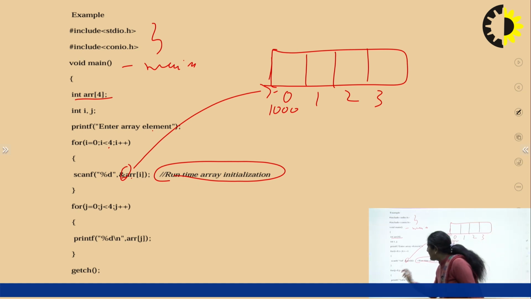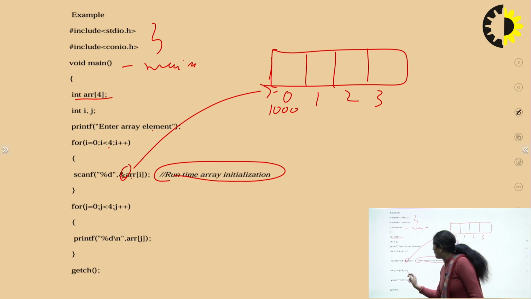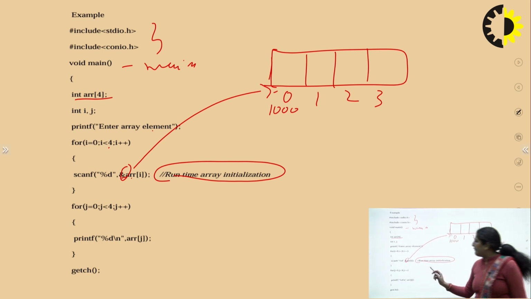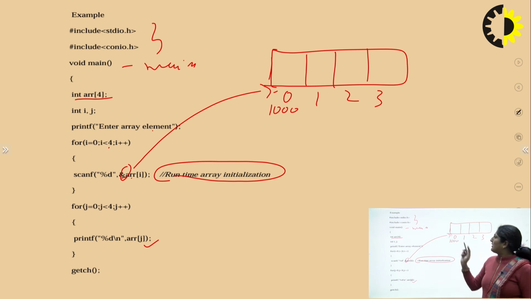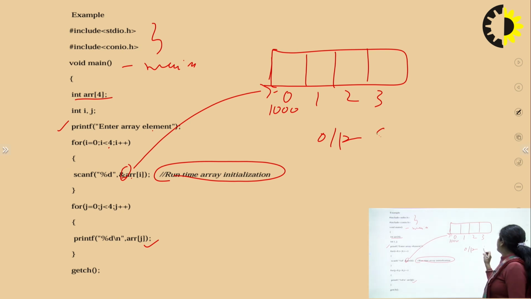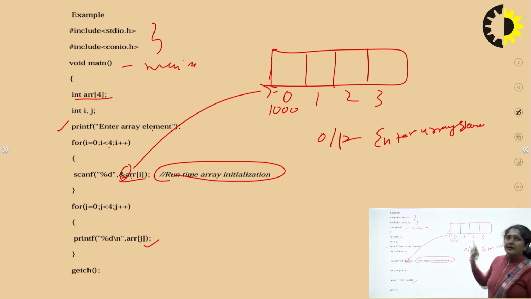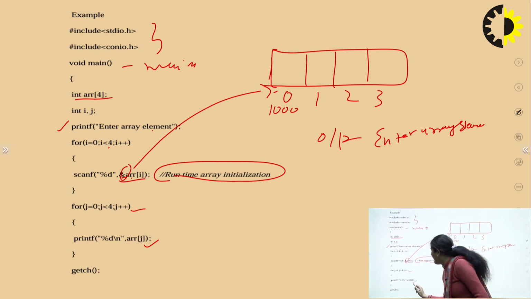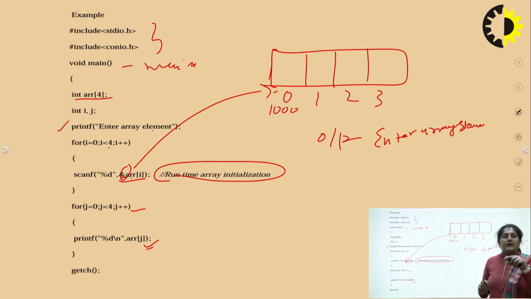Then for j is equal to 0, j is less than 4, j plus plus. Then we will be printing the variables. So the first variable will be asked of the user in the output. When the output screen opens, first this will be printed, enter the array element, then it will come here to scanf, the first base address will be denoted, and then for j we will be inserting the elements.